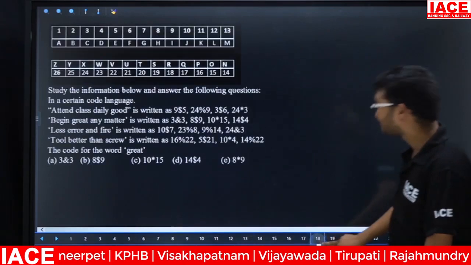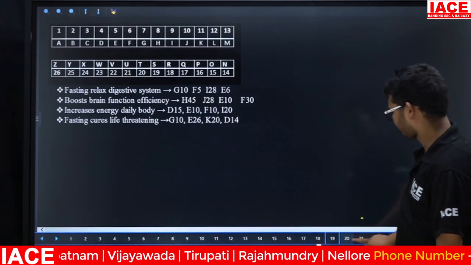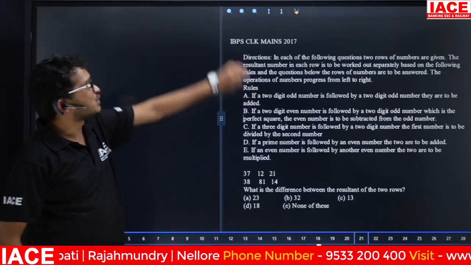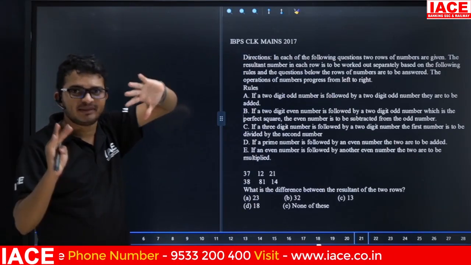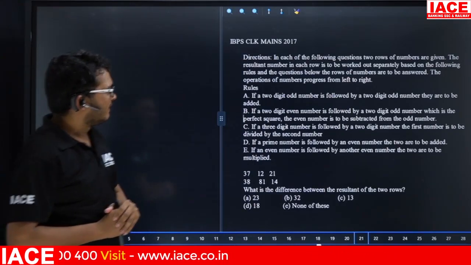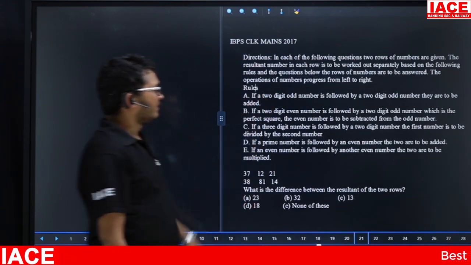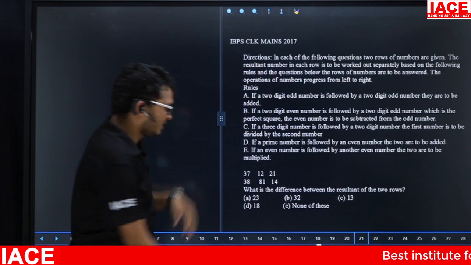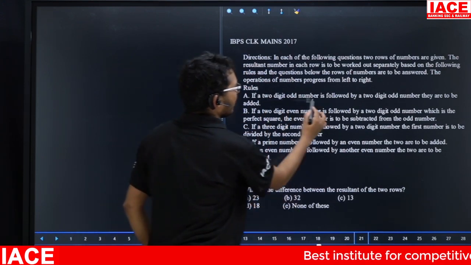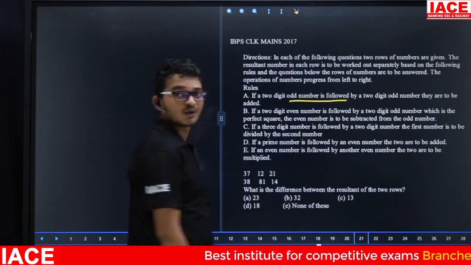Friends, check here. They gave this question in 2017 IBPS clerical mains. See here, often they give rules. Take the first rule: if a 2-digit odd number is followed by a 2-digit odd number,